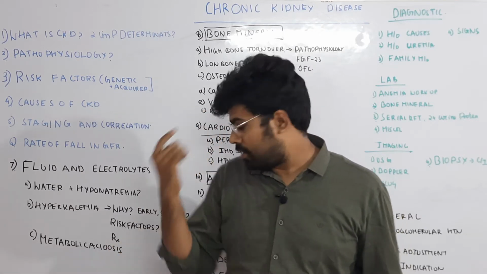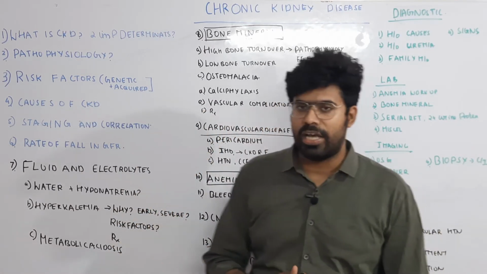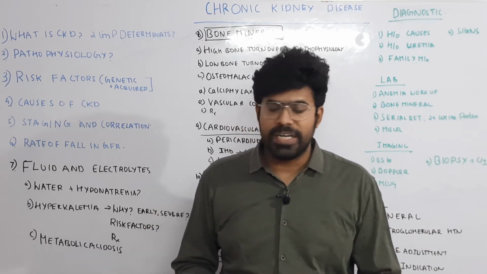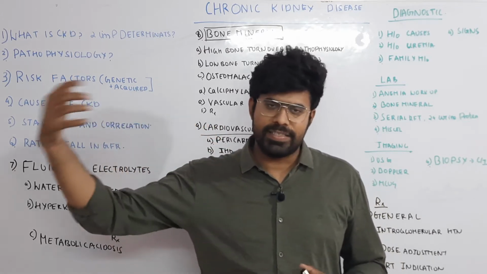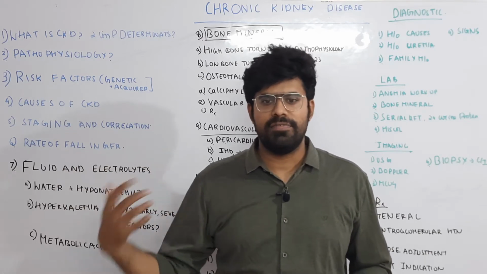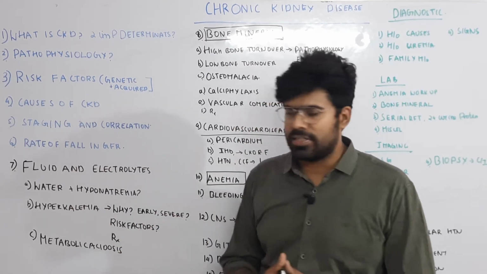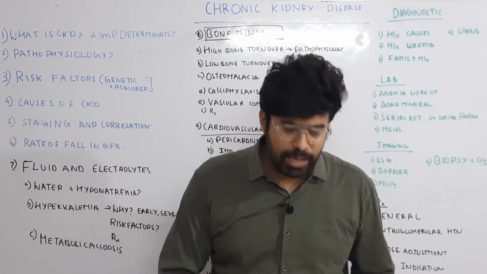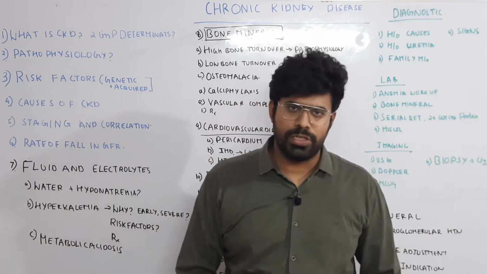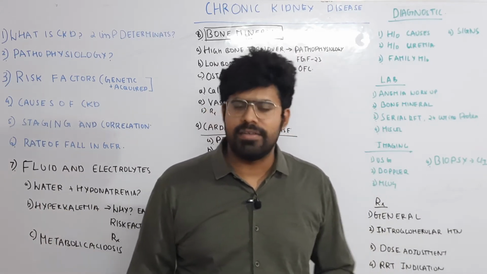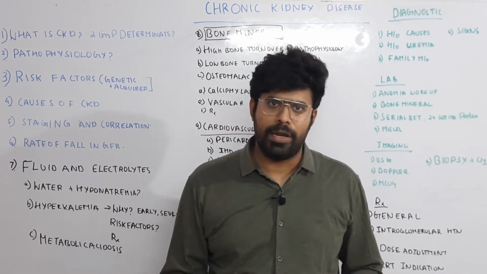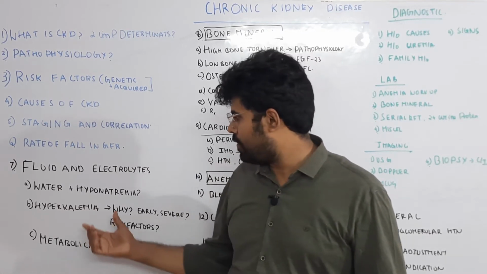Which conditions develop an early and severe rise in potassium? Conditions like diabetic nephropathy, sickle cell nephropathy, and obstructive uropathies, where the problem is in the distal convoluted tubule. If there is involvement of the distal convoluted tubule, there will be early and severe hyperkalemia. What are the risk factors for developing hyperkalemia? Hemolysis, rhabdomyolysis, packed cell transfusion, especially old packed cells, or drugs like ACE inhibitors, ARBs, and potassium sparing diuretics such as spironolactone and eplerenone will all increase the risk of hyperkalemia.